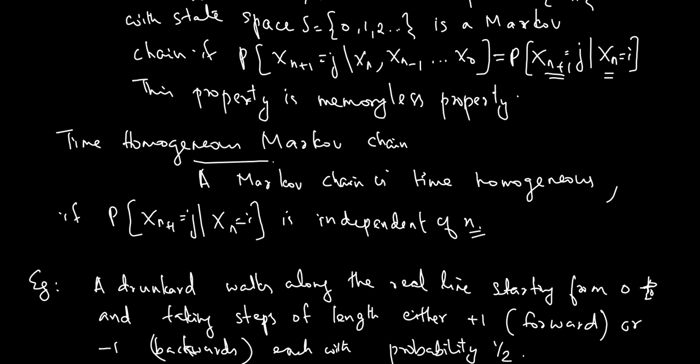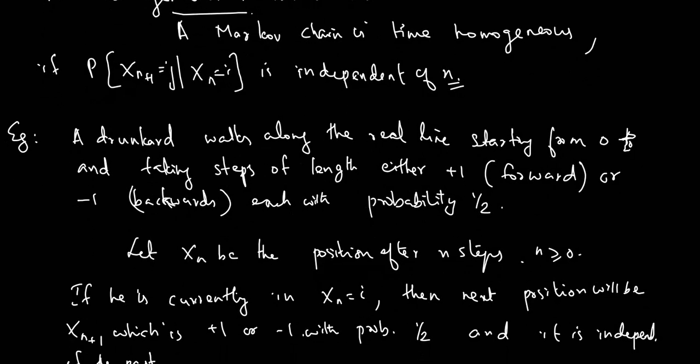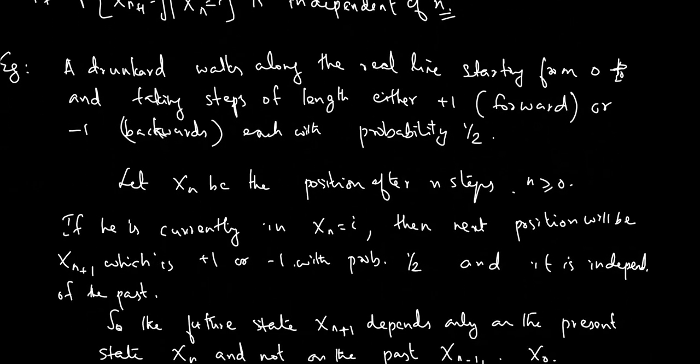For example, a drunkard walks along a real line starting from 0, taking steps of length either plus 1 or minus 1. If he moves forward it is plus 1, if backward it is minus 1, each with probability 1/2, equal probability. Okay, so is this a Markov chain? This is an example of a Markov chain. We have to test whether it is a Markov chain. So let xn be the position after n steps.